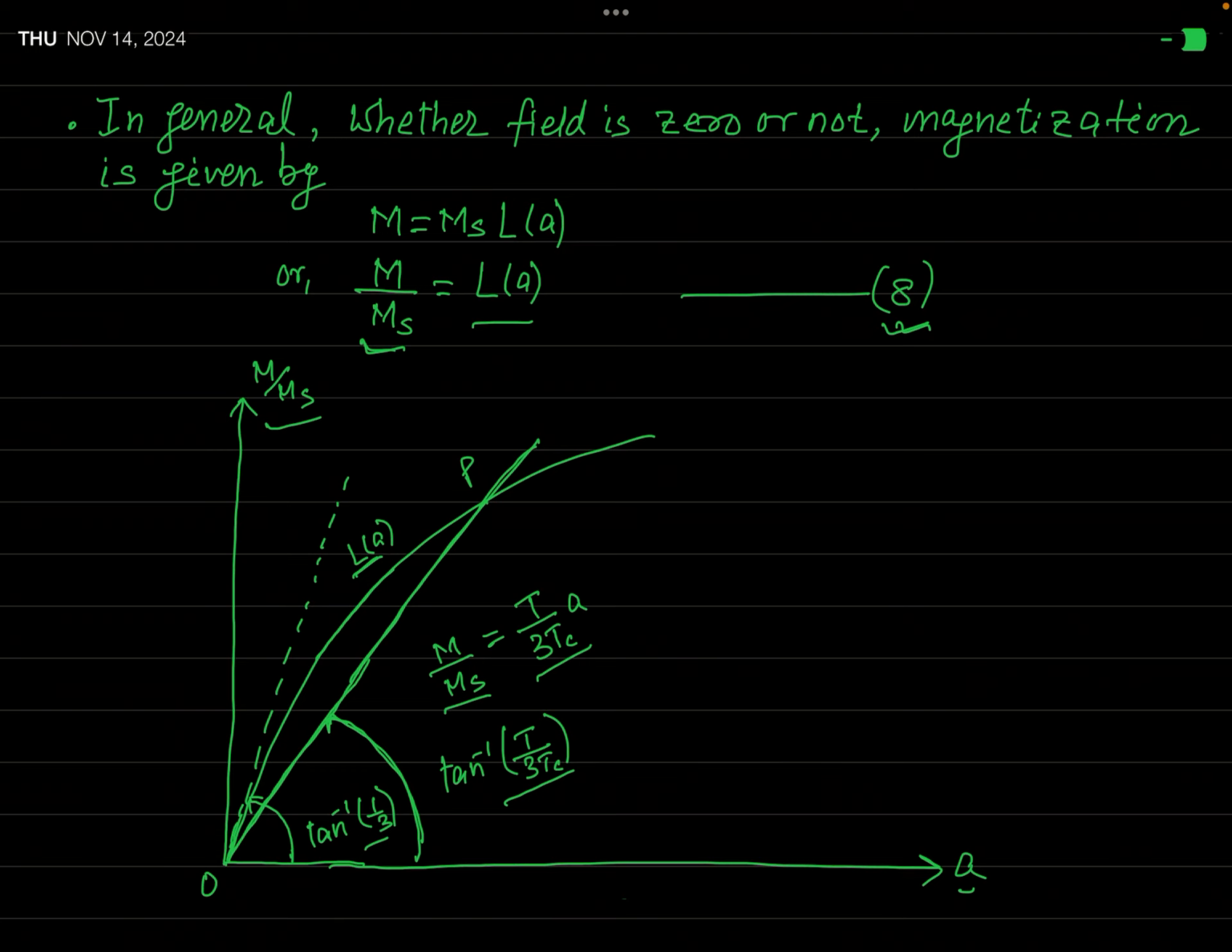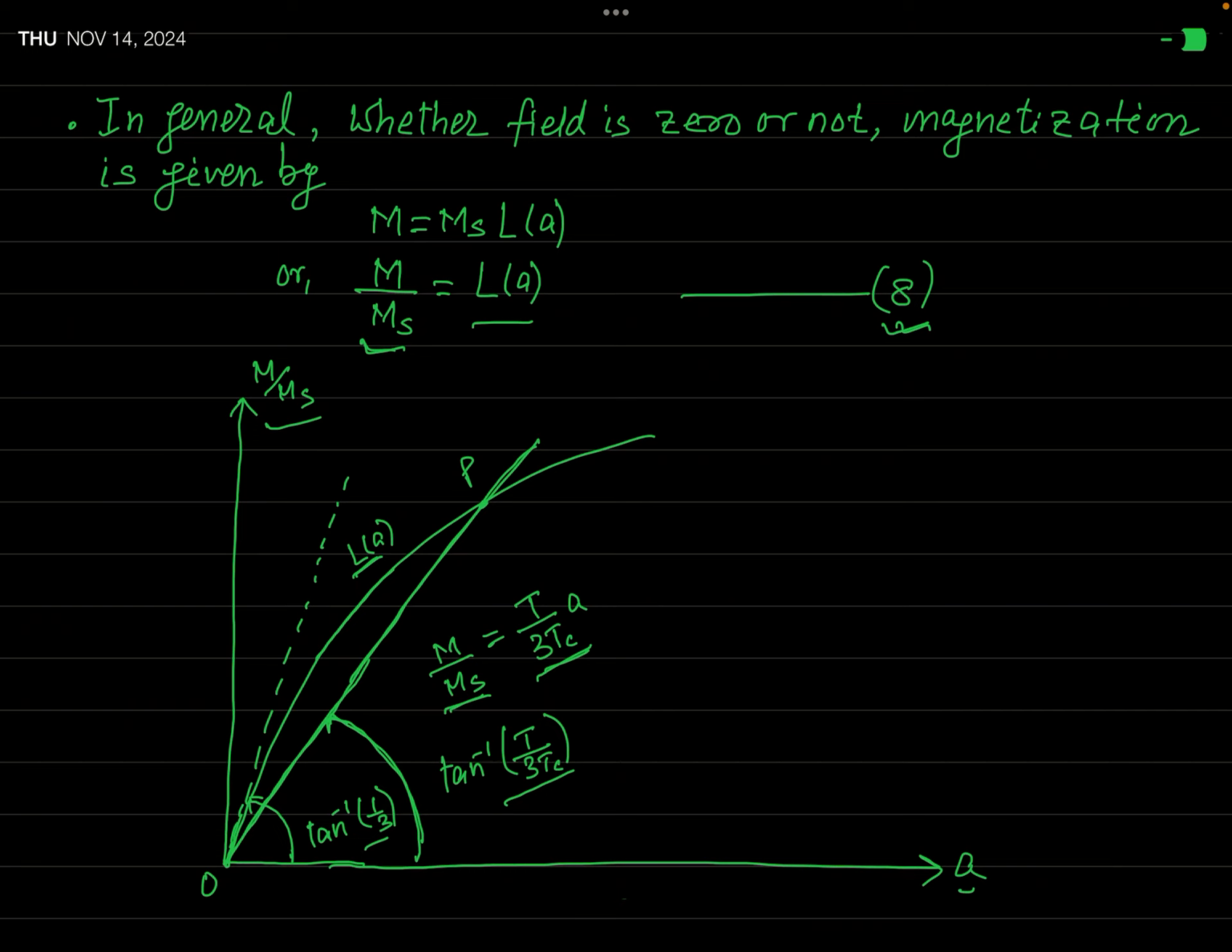The line given by equation 7 actually intersects the Langevin curve at 2 points. You can see at the origin and at this point P. Now this point P will exist only when the slope of the line given by equation 7, M by Ms equal to T by 3Tc times A, is less than the slope of the Langevin curve. Only then this intersection at point P is possible.